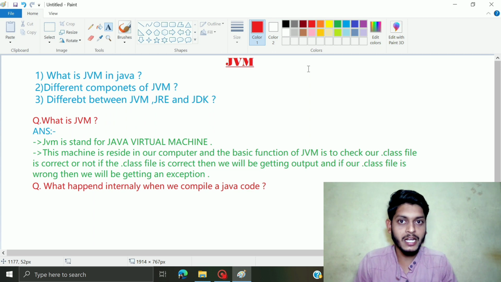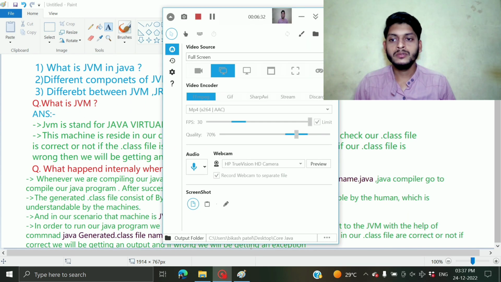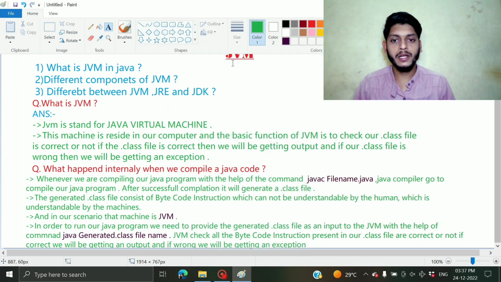JVM takes that dot class file as an input and checks whether the bytecode instruction in that dot class file is correct or not. If that bytecode instruction is correct, then we will be getting an output, and if the bytecode instruction is wrong, then we will be getting an exception, guys. So let me write. So guys, what happens internally when I compile a Java code?